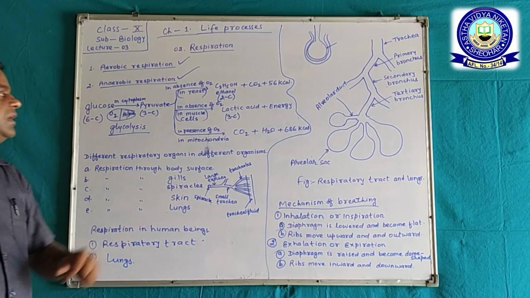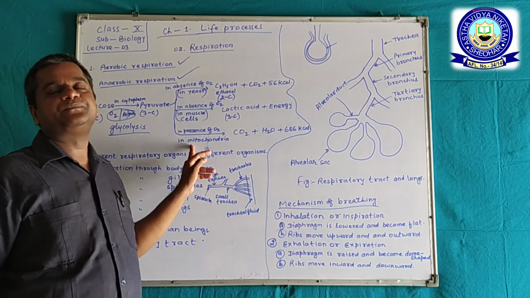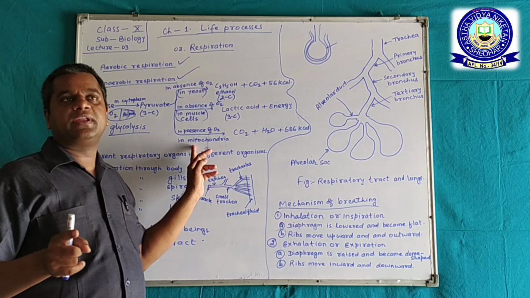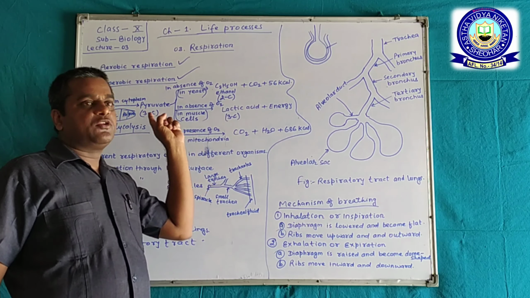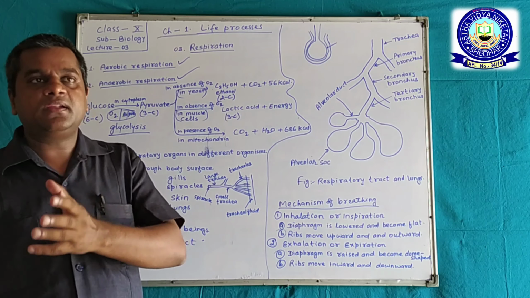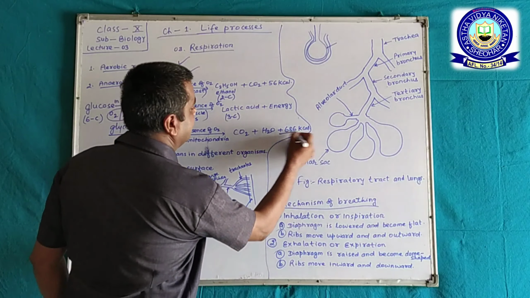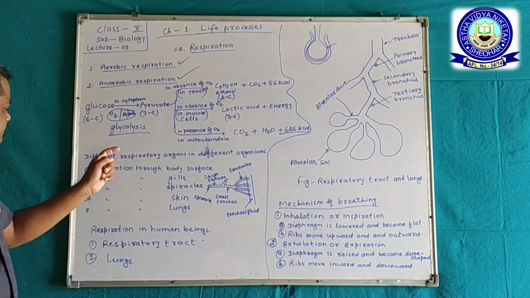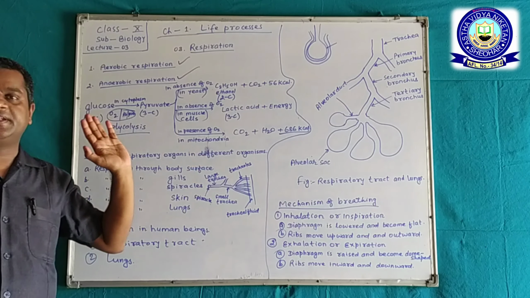Now, inside the cell there is a cell organelle called mitochondria. In mitochondria, in the presence of oxygen, pyruvate is converted into carbon dioxide and water, and releases energy, that is 686 kilocalorie. Okay, now come the different respiratory organs in different organisms.